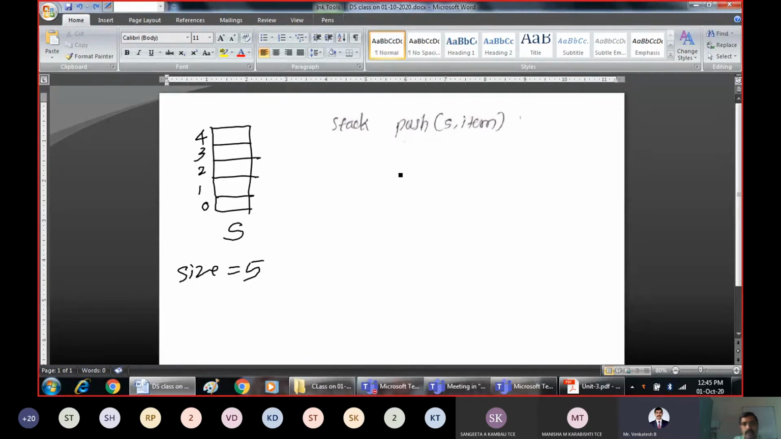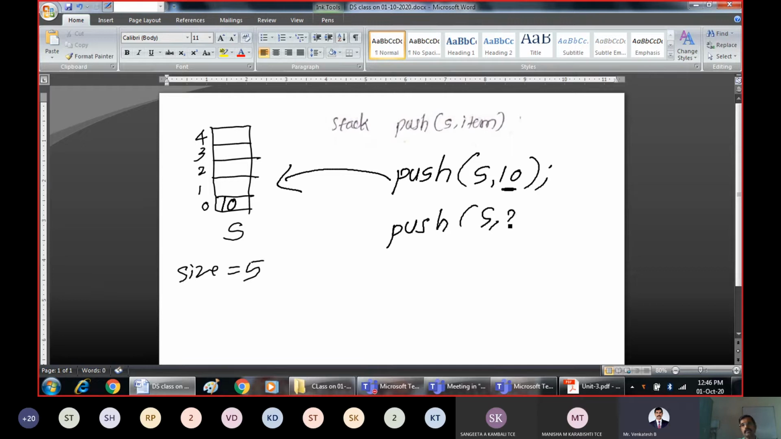So how this push function works here is: push inserts an item onto the stack. Onto which stack? Onto this stack. Which item? 10. What it indicates is that onto this stack, insert an item called 10. After execution of this, the impact on the stack is that an item called 10 will get inserted onto this particular stack. If you execute push of s comma 20 once again, one more element, 20, will get inserted here.